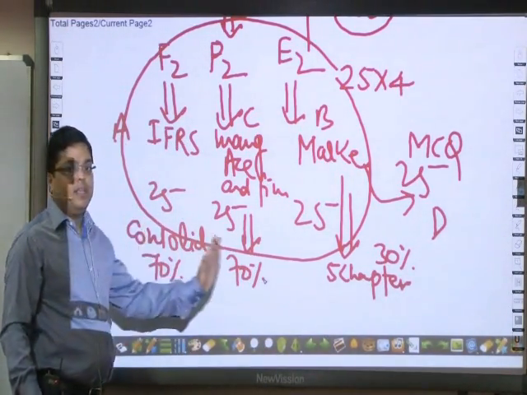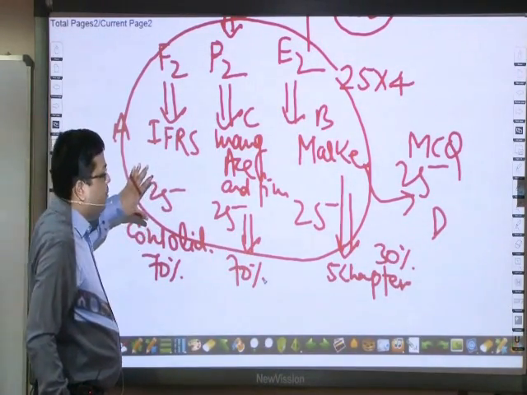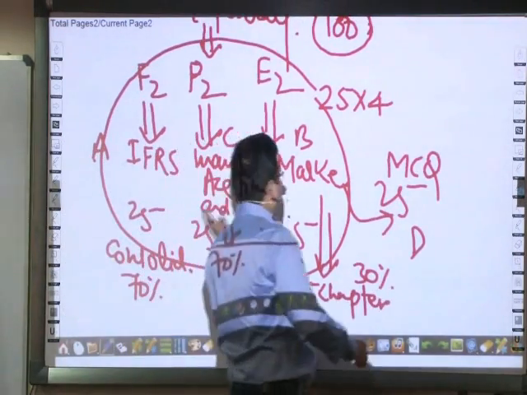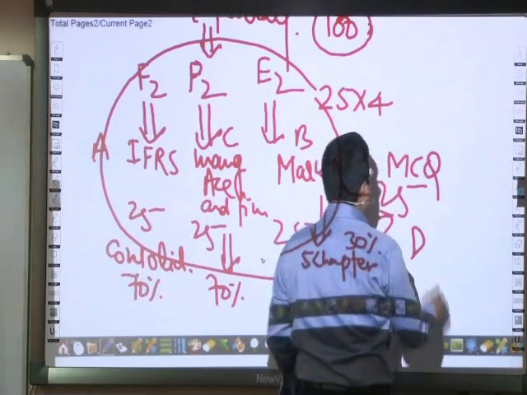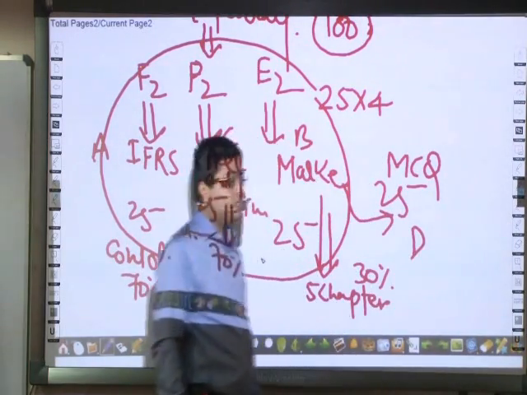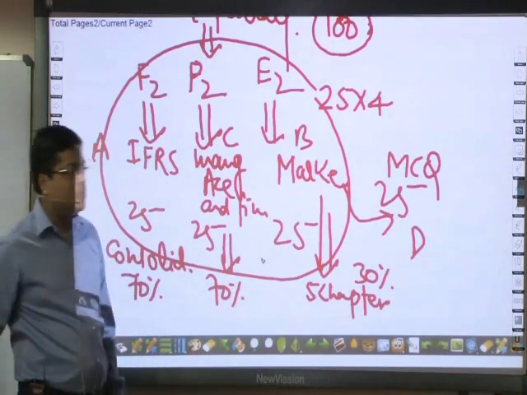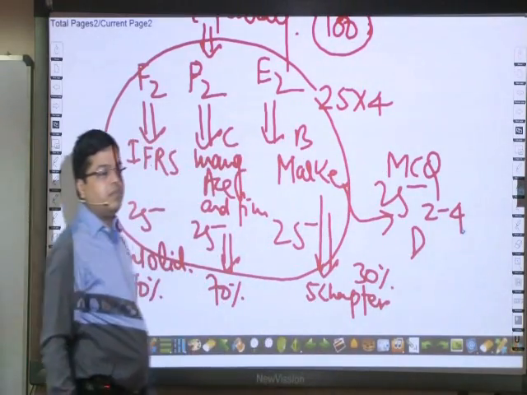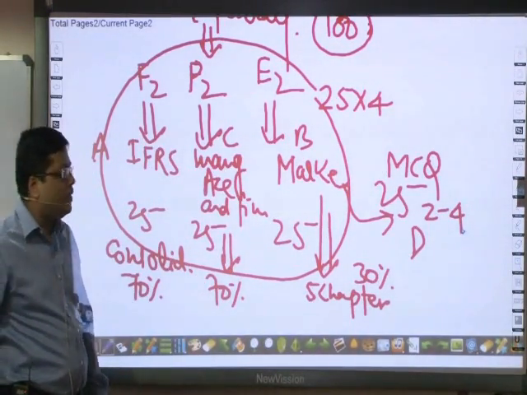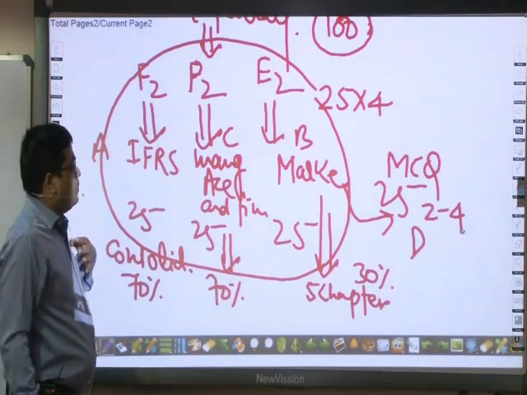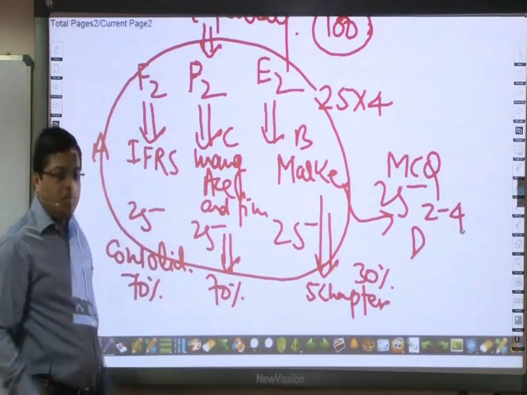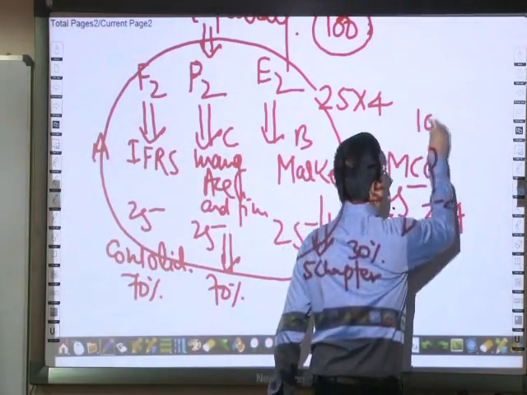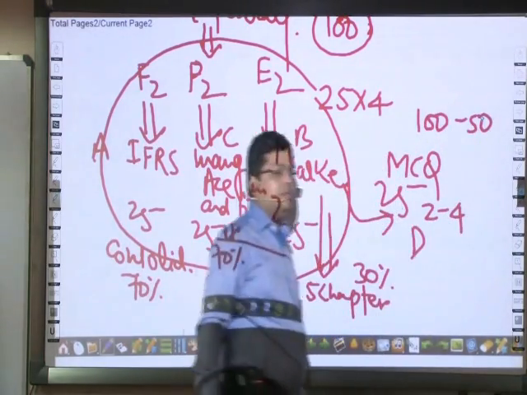That is, for 75 marks, we have to study 70% F2, 70% P2 and 30% E2. And the remaining portion of F2, P2, E2 will be asked in multiple choice questions, combined for 25 marks. The multiple choice questions will range from 2 marks to 4 marks. Generally, they give 12 questions in 25 marks. Now, the syllabus is huge, so it should be thoroughly prepared, and the pass mark is out of 100, we have to score 50.